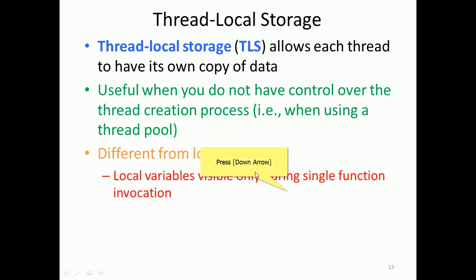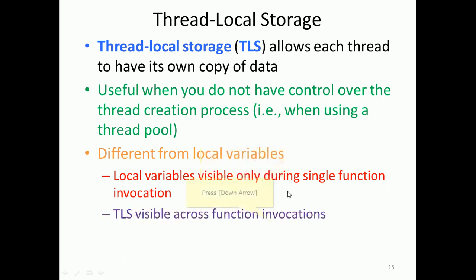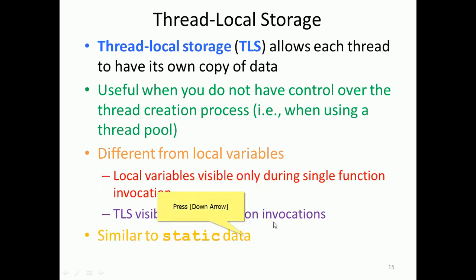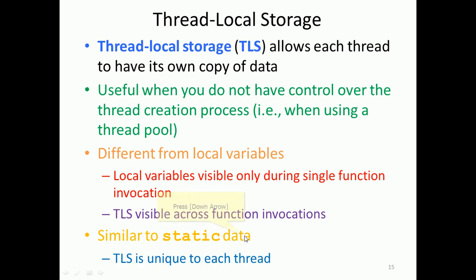A local variable is visible only during a single function invocation, whereas TLS is visible across function invocations, so across many functions. It is similar to static data. TLS is unique to each thread, a separate TLS is there for each thread.